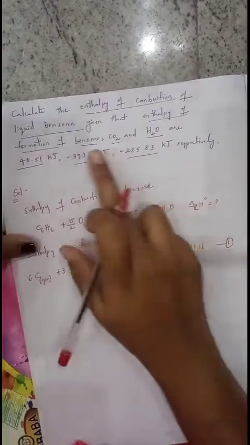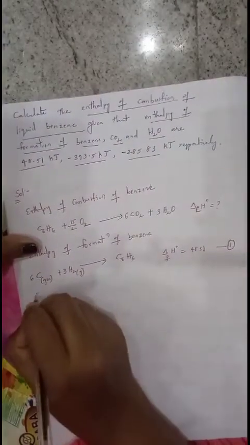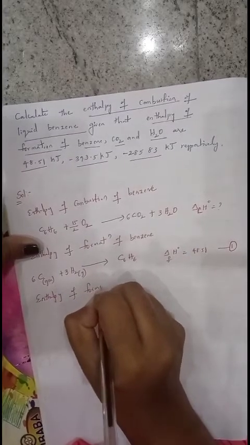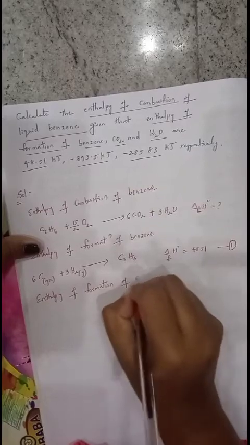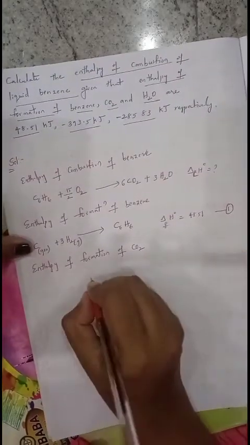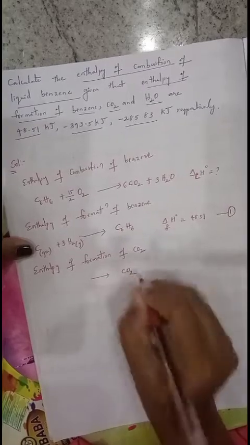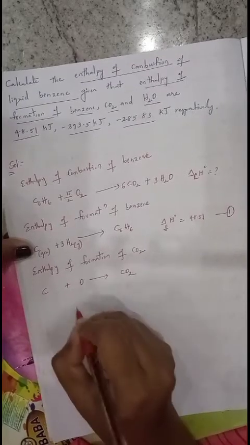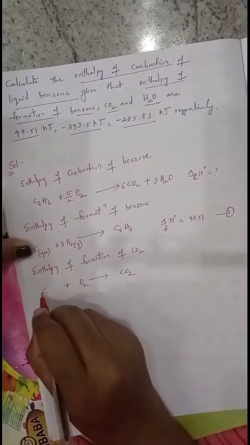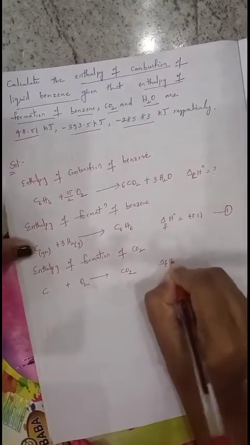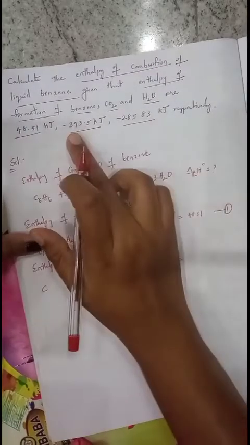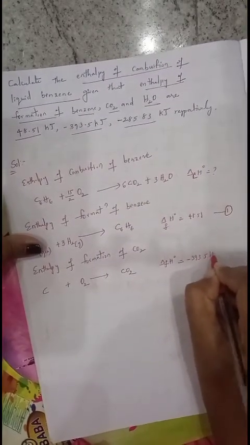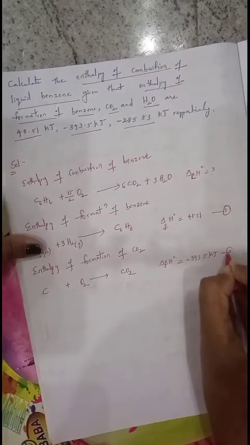Now the second one, the enthalpy of formation of CO2 is given. Write down that: enthalpy of formation of CO2. Which is formed here? CO2, on the right side of the equation. To form CO2, the required elements are carbon and oxygen. How many oxygens? 2 oxygens balanced, 1 carbon balanced. Then delta F H naught value is equal to minus 393.5 kilojoules. This is the second equation.